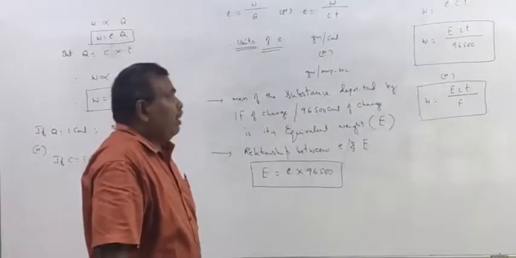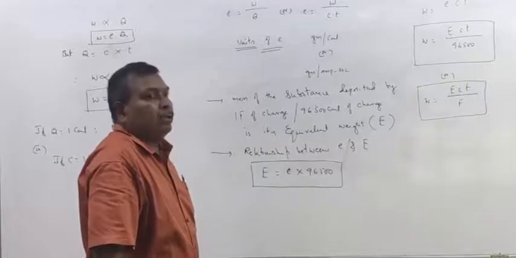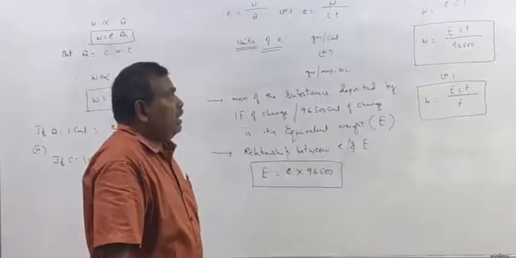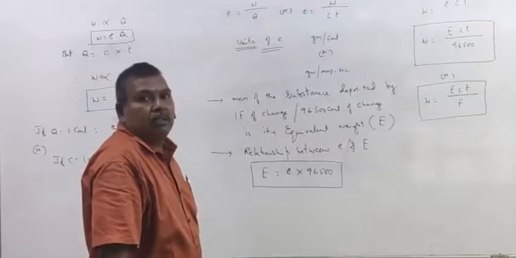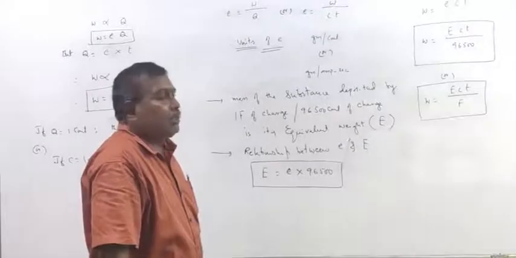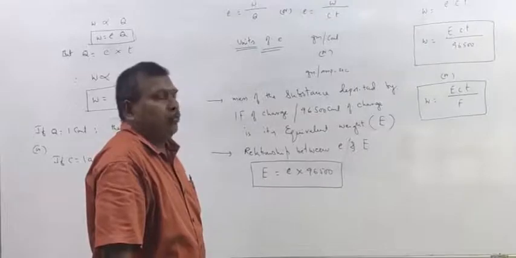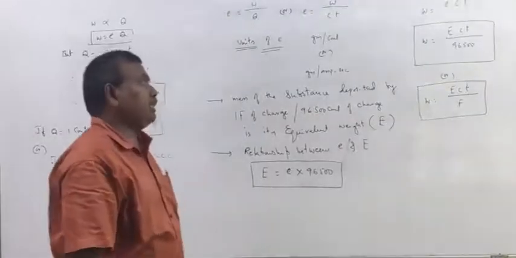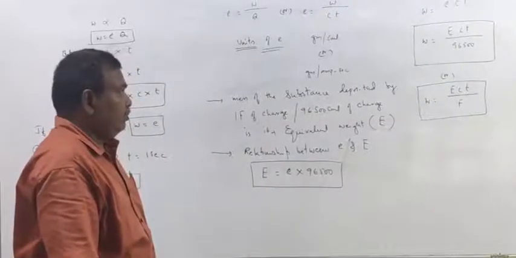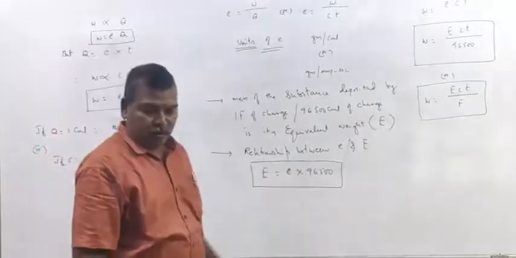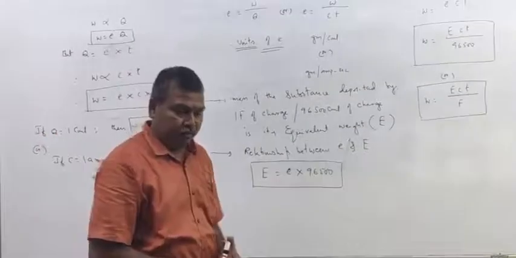E is the equivalent weight of the substance deposited at the electrode. C is the strength of the current in amperes, and T is the time of electrolysis in seconds. F is 96,500. So this is the first law.